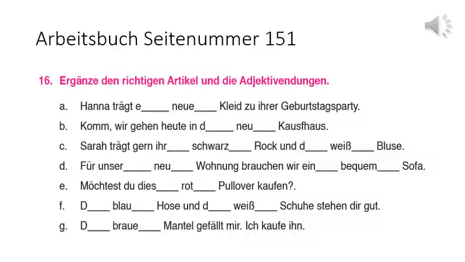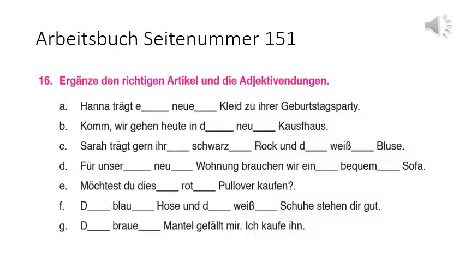Whereas feminine accusative is die, so die will be used as an article. Whenever you use die, you have to check whether the noun is singular or plural. Here Bluse is singular, so we will use the e ending. So: Zara trägt gern ihren schwarzen Rock und die weiße Bluse.